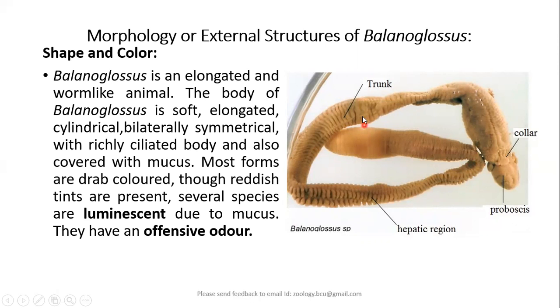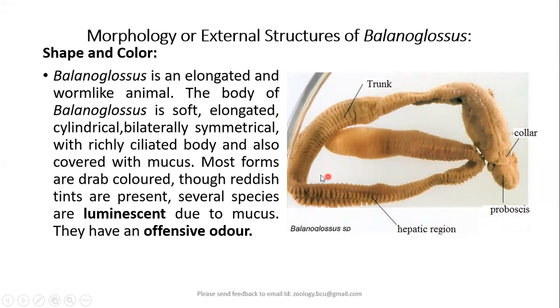This can be compared to the preclitellar region and postclitellar region of the earthworm. So the body of Balanoglossus is very soft, elongated, cylindrical, obviously bilaterally symmetrical, with a lot of cilia covering the body. Not only cilia, as we have seen, the body will be covered by mucus. It is also slimy, just like the body of an earthworm.